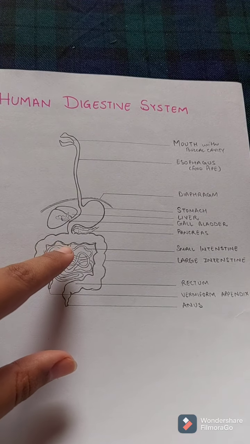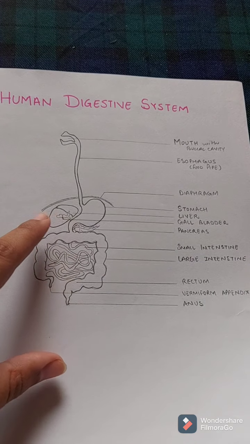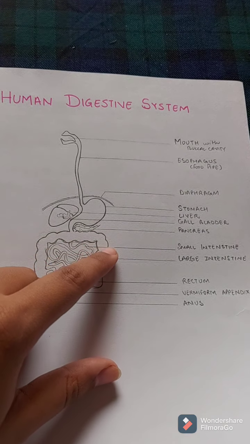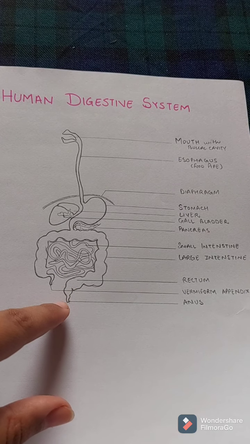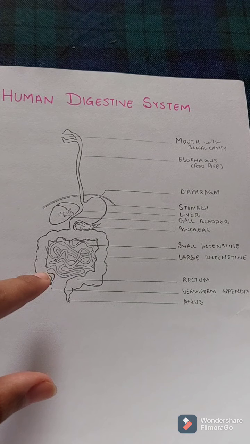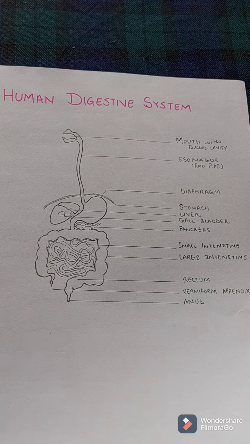Now absorption of food also takes place here and the unabsorbed food goes to the large intestine, where water is absorbed. Undigested food is stored in the rectum and excreted through the anus. This is the vermiform appendix. This is of no use and it is known as a vestigial organ.